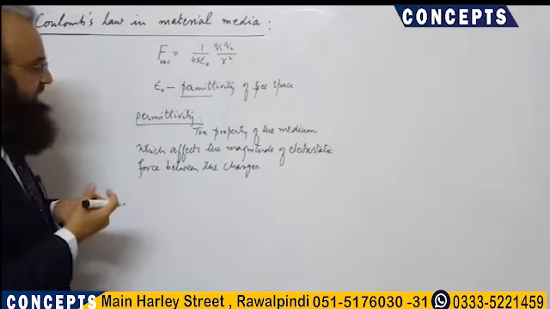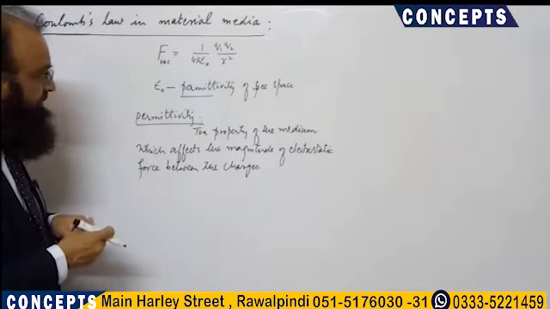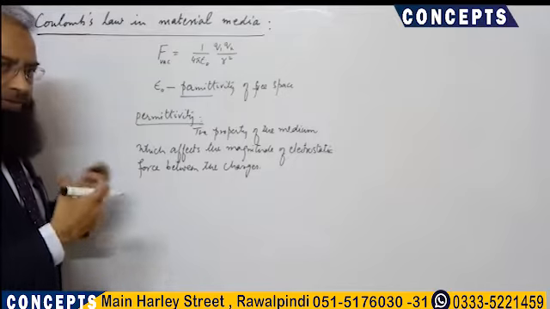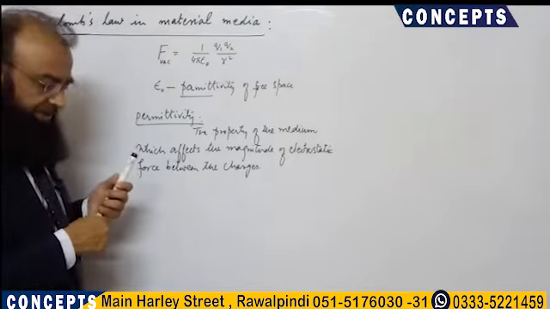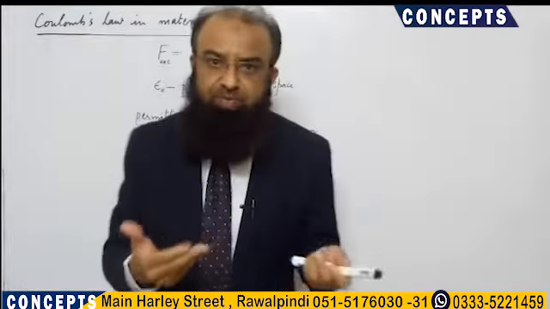This is the property of the medium, permittivity. Now, if we are introducing a medium between the charges, then that medium has its own permittivity.